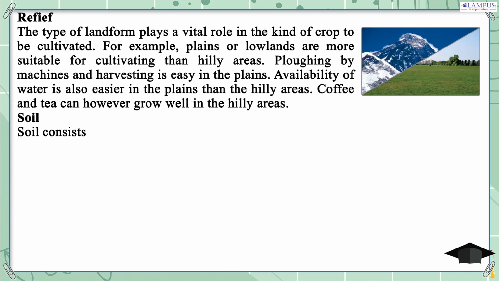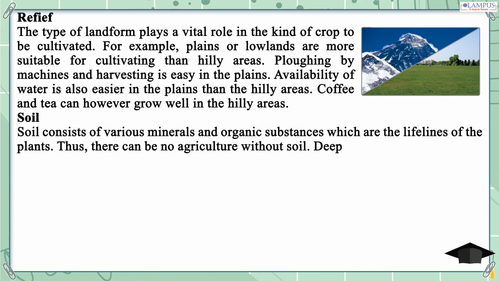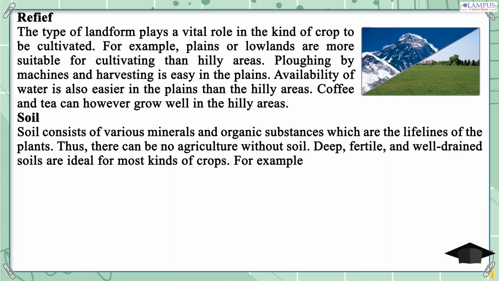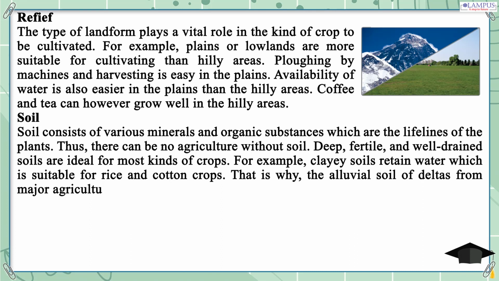Soil. Soil consists of various minerals and organic substances which are the lifelines of the plants. Thus, there can be no agriculture without soil. Deep, fertile, and well-drained soils are ideal for most kinds of crops. For example, clay soils retain water which is suitable for rice and cotton crops. That is why the alluvial soil of deltas forms major agriculture regions of the world.